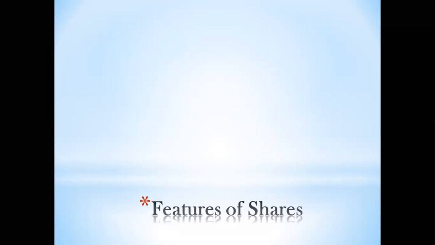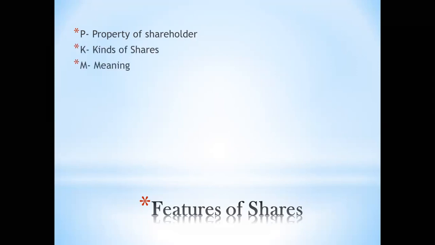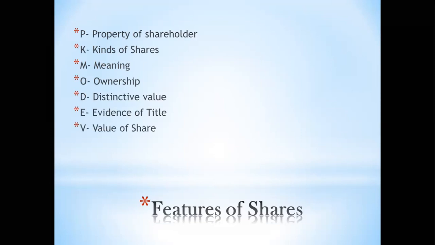So for your quick revision, you can just revise the pointers. You can tell in your mind or you can repeat, and I can click it one by one. Okay, so pay attention. Number one, property of shareholder, correct? PK, all right. Then K, kinds of shares. Then me, mode, meaning. Then ownership. Then distinctive value. Then evidence of title. Then value of shares. There are three values: face value, issue price, and market value.